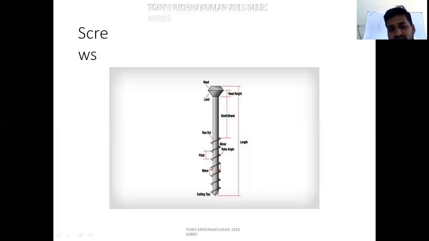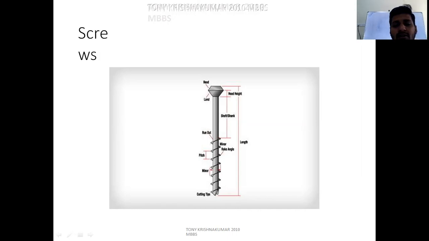The junction between shaft and threaded portion is known as the runout, which is the narrowest and weakest part. When the screw is loaded eccentrically, or when uneven load is applied over it, the screw will break and implant failure occurs at this runout portion.